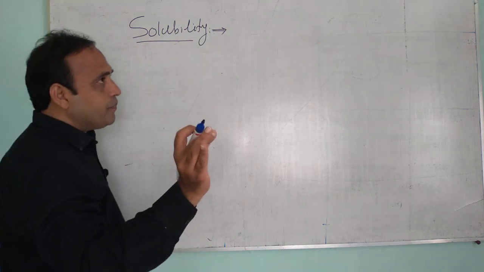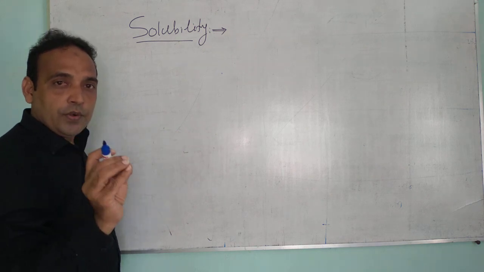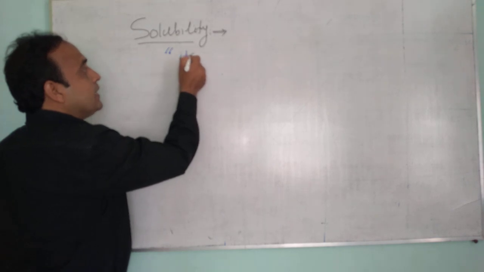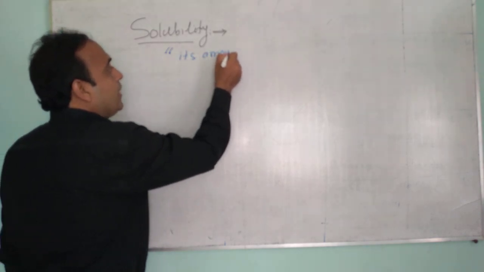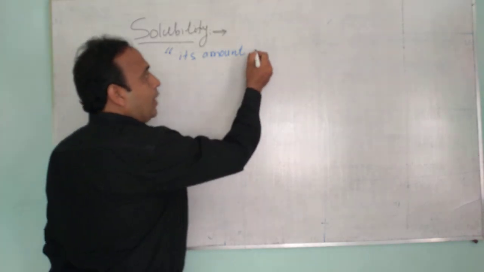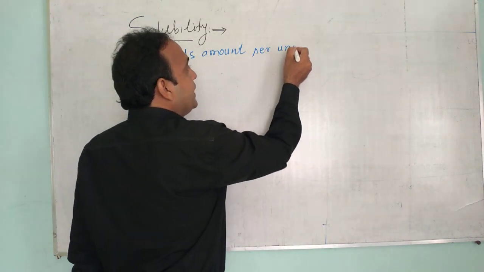Now simply, solubility of a solute is its amount. With a proper example I will try to explain.